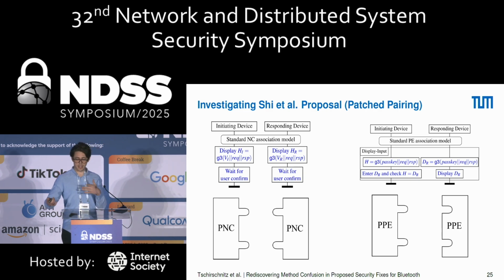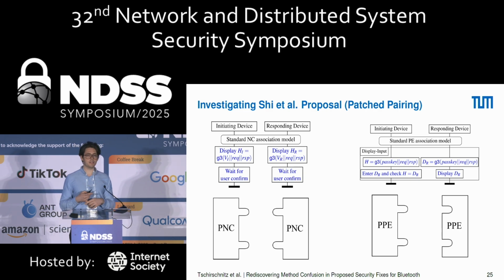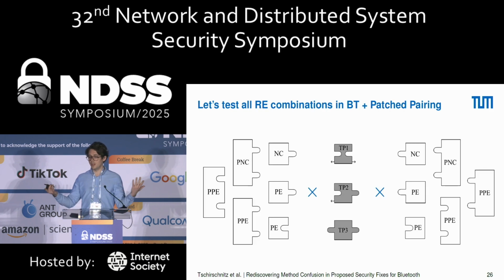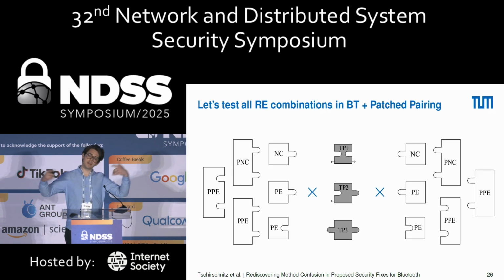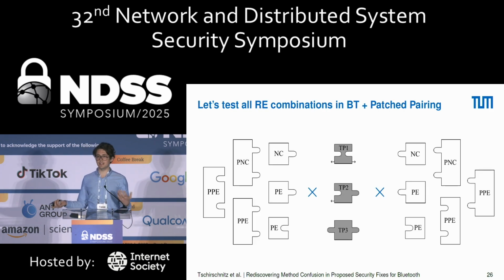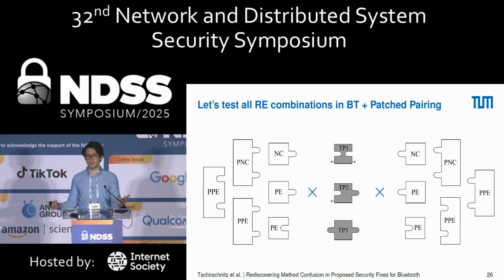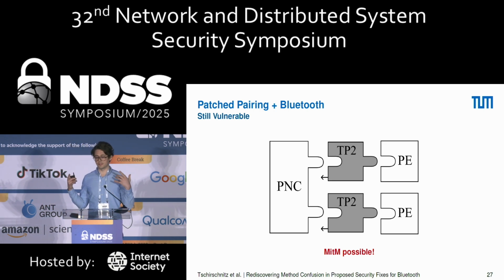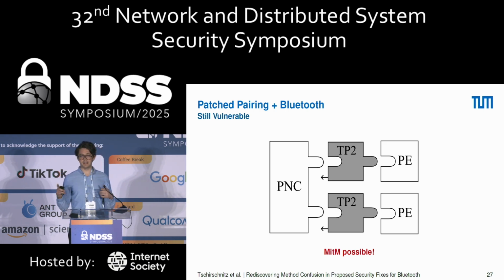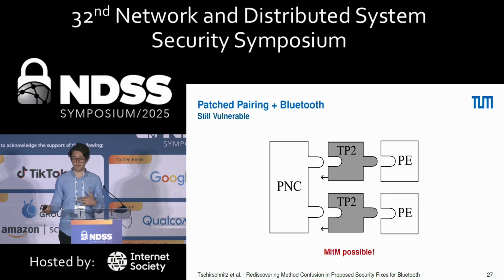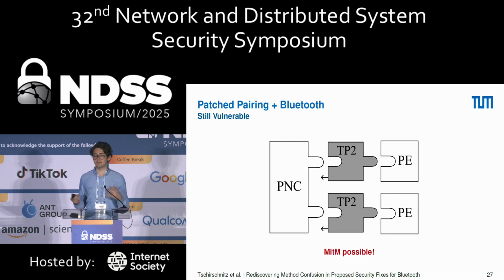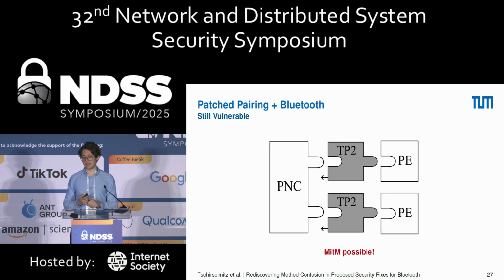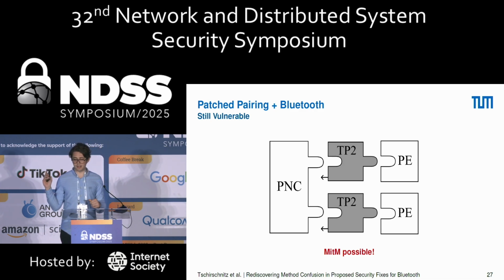So we took the liberty and made some puzzle pieces for this and analyzed it. We basically throw these puzzle pieces together with Bluetooth as they suggested and see what comes out. Unfortunately, man in the middle is still possible if you look at this through the lens of our model, because you can still confuse numeric comparison with passkey entry. There are more details on this in the paper, but you can gain man in the middle and basically compromise both sides this way. And that's obviously a problem.